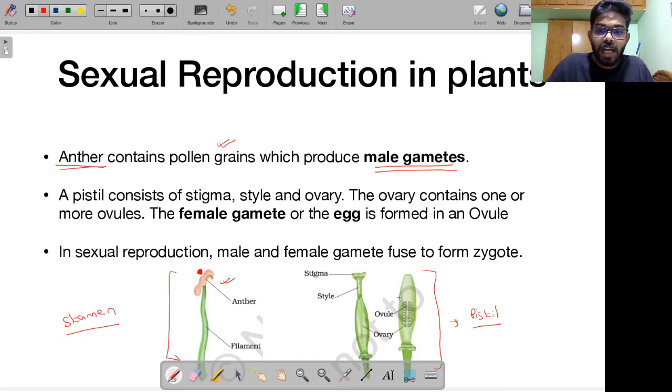Pistil, on the other hand, has a stigma. As you can see, this opening is called a stigma. This elongated part is called a style, and this part is called an ovary. Inside this ovary, the ovary contains one or more ovules. The female gamete or the egg is formed in an ovule. So in this ovule only, you will see there is this egg. This is the female gamete.